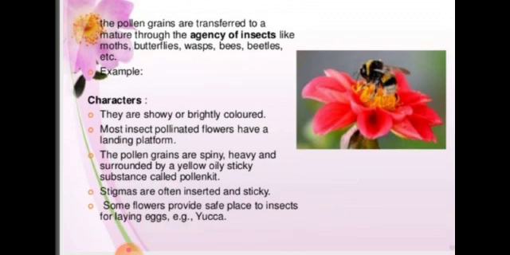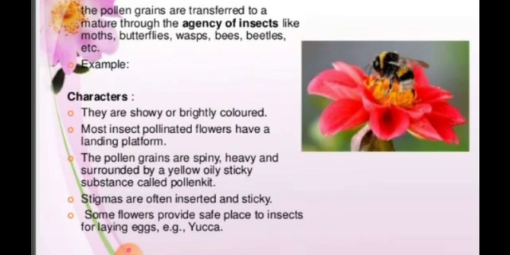The flower should be showy. Definitely insects are attracted only to colorful flowers, and it should have nectar. Most insect-pollinated flowers have a landing platform. The pollen grains are spiny, heavy and surrounded by a yellowish oily sticky substance called pollen kit.